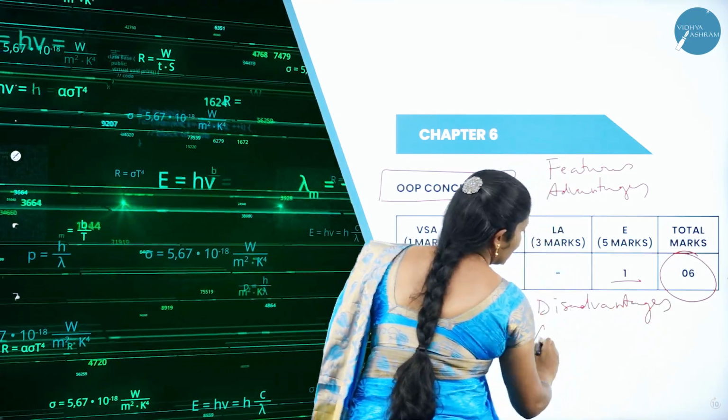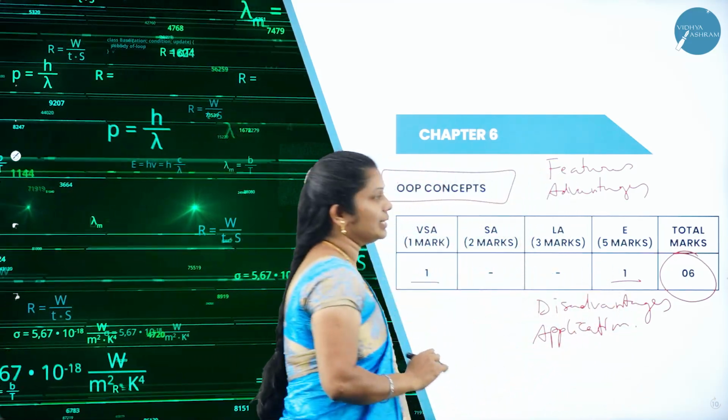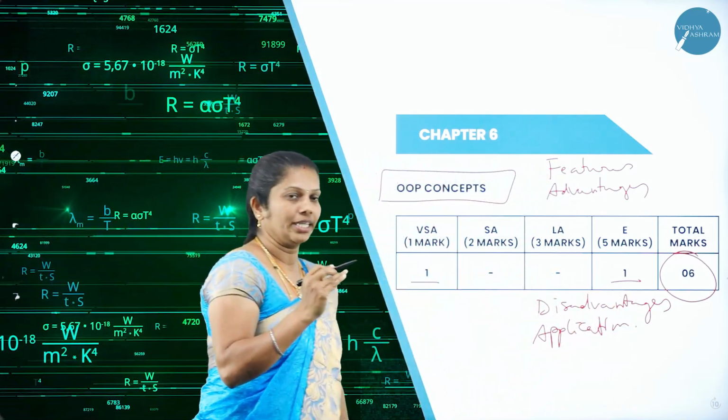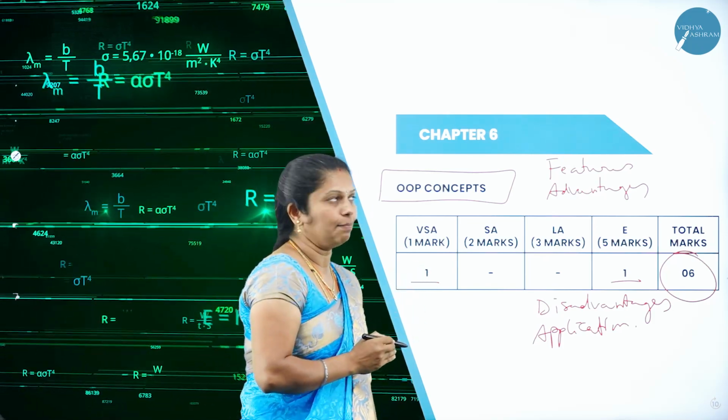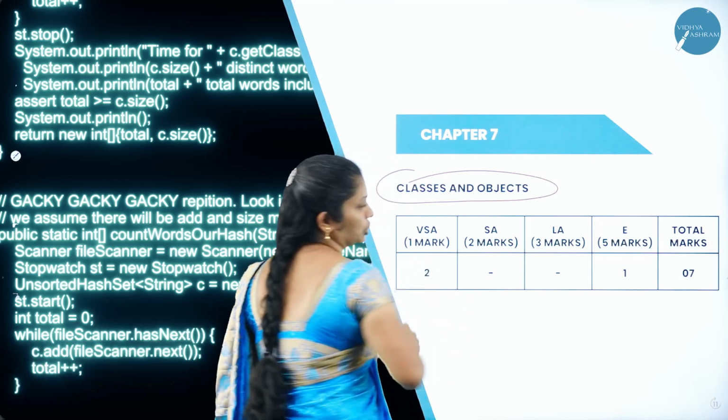disadvantages, as well as applications. These are the major things you will study in this chapter. Only the features, advantages, disadvantages, as well as applications. Whereas the seventh chapter is classes and objects.